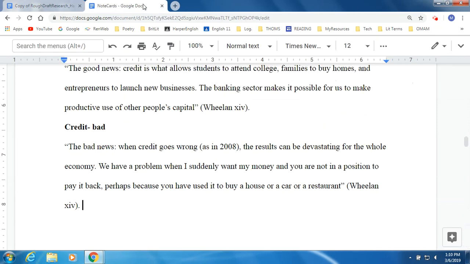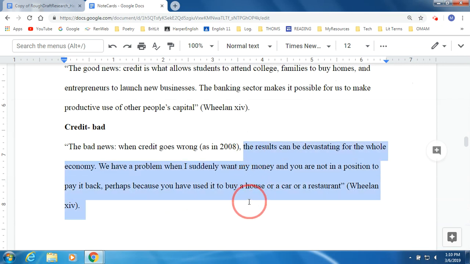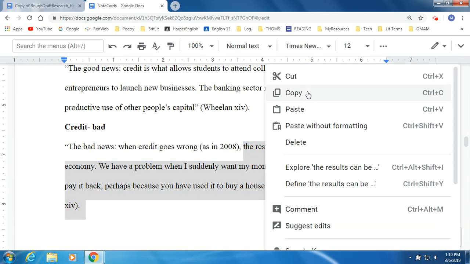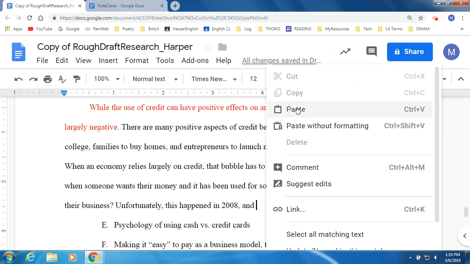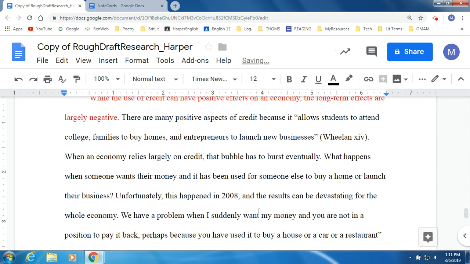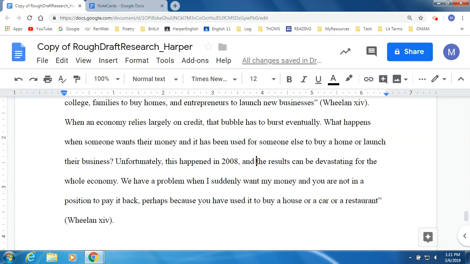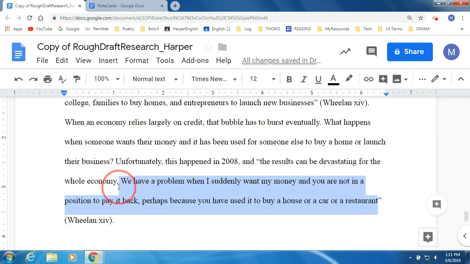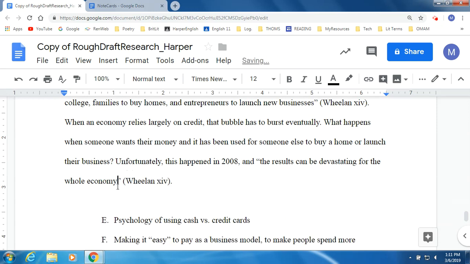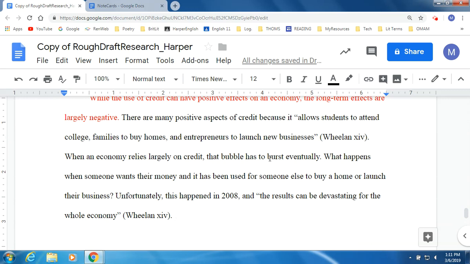And, okay, now I think I'm ready to use something here. Let's copy that, paste it in. Make sure I have quotes around it because these are not my words. The results can be devastating for the whole economy. I don't need this part because I've pretty much already paraphrased this. So I'm just going to get rid of that, but leave my parenthetical there. Okay, so now I have incorporated 2 note cards.